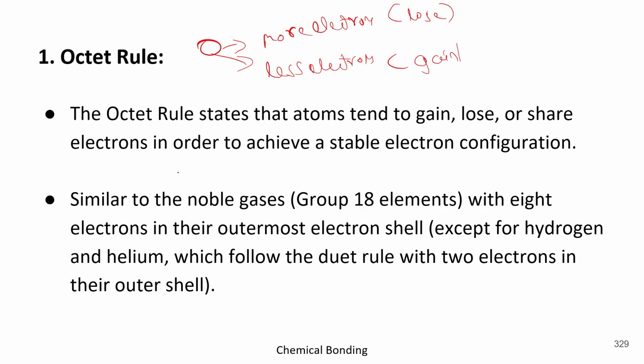Okay, just take an example, like atom A which has 10 electrons in the outermost shell. This is atom B which has 6 electrons in the outermost shell. Okay, so what did you notice in this? You notice that one atom is in surplus, whereas another atom is in scarcity.